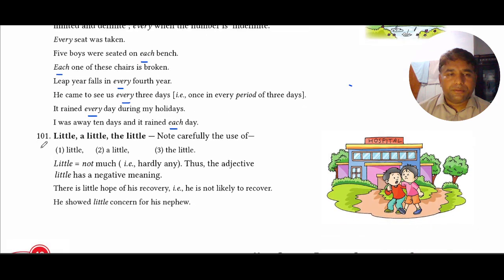And now let's look at these adjectives: little, a little, and the little. What is the difference between these three adjectives? Can they be used in place of each other? No, they cannot because they mean three different things. Little means hardly any.